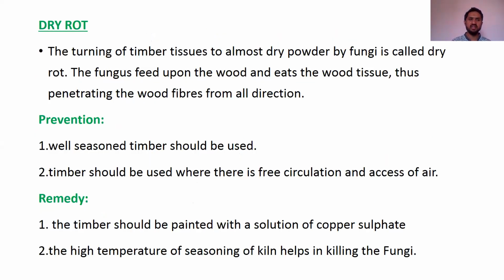Here we have two types of this chemical action. One is dry rot and another one is wet rot. In dry rot, first we have the turning of timber tissues to almost a dry powder by fungi, which is called dry rot. The fungus feeds upon the wood and eats the wood tissues, thus penetrating the wood fiber from all directions. Dry rot we have already seen in the previous defects.